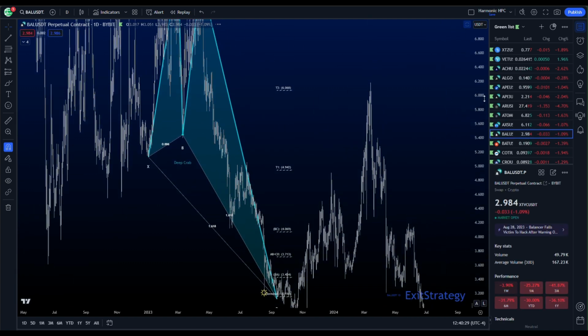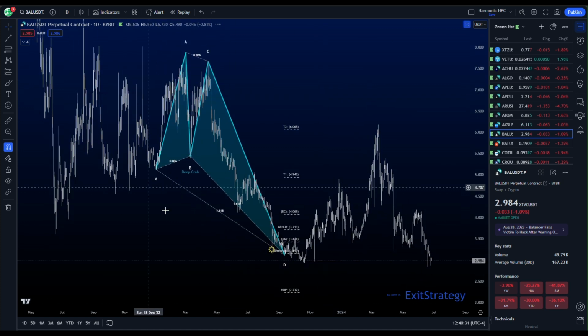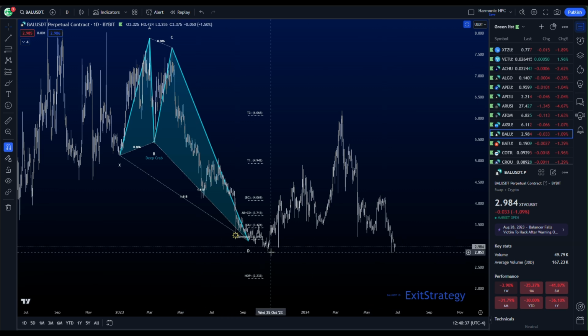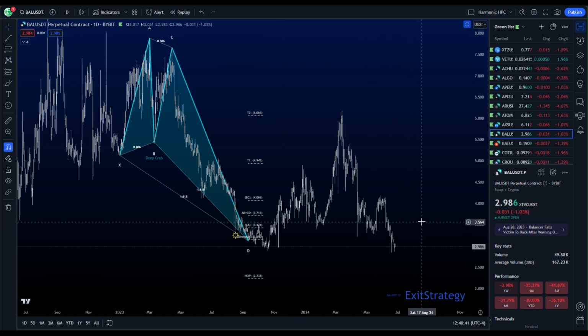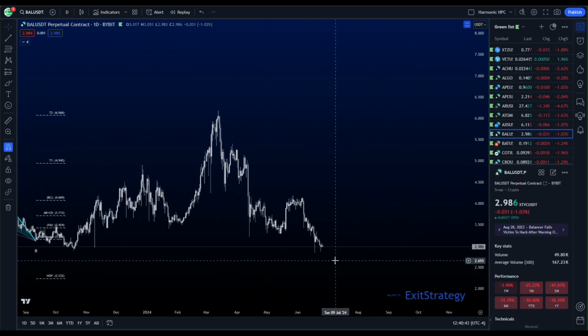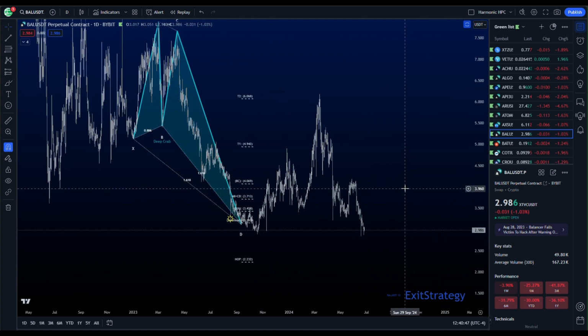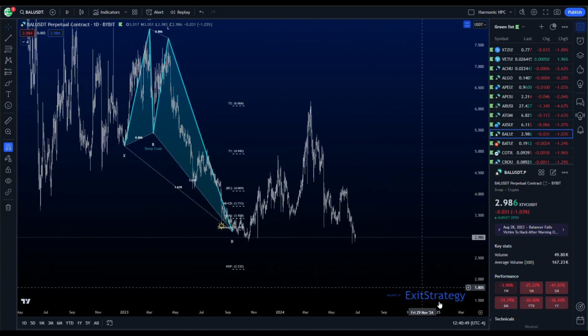BAL. I know it's here. There it is. BAL is back in the PRZ of our deep crab on the daily time frame. We are under the PRZ, so now that we have taken this liquidity at the low, we're looking to see if it can turn around. Draw your trend lines down, see if you can break that trend line, mark your supports, and on the smaller time frame charts, try and get in.